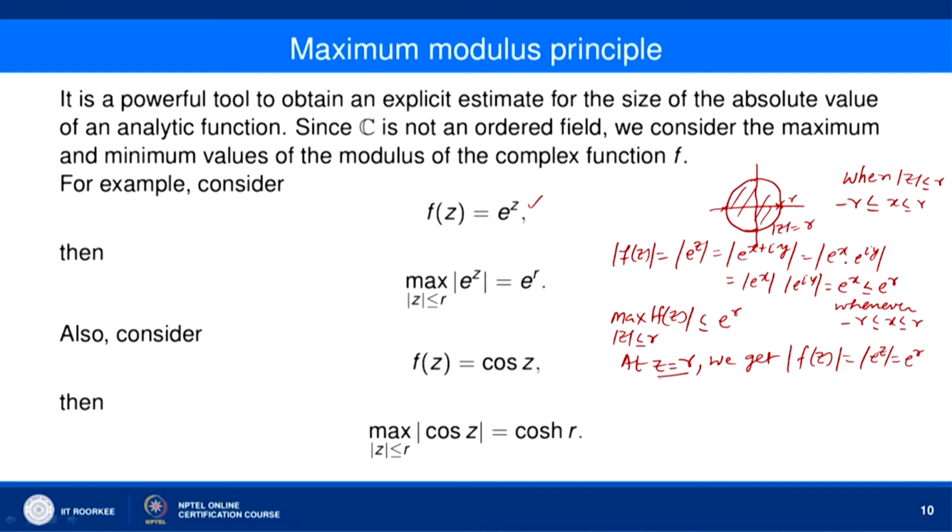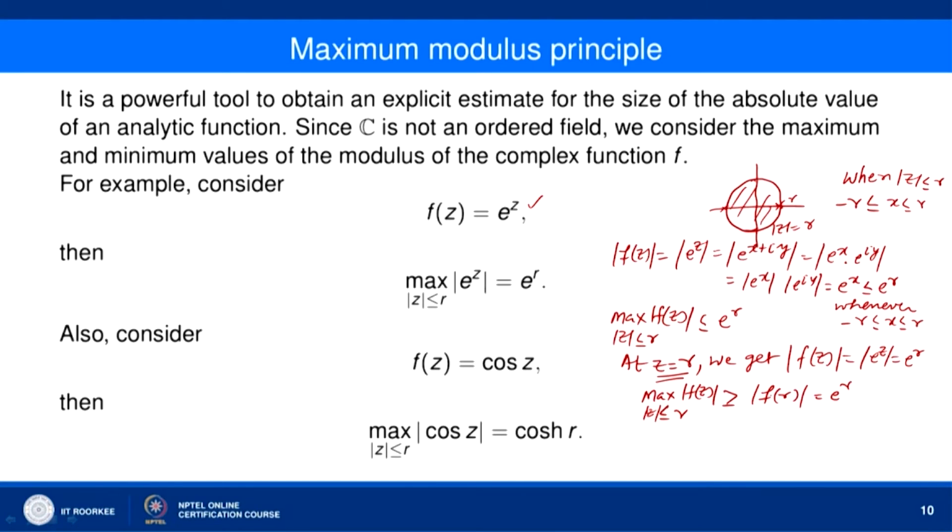So, there is a point z equal to r where mod of f(z) becomes e to the power r. So, the maximum value of mod of f(z) when mod of z is less than or equal to r is definitely greater than or equal to mod of f(r), and mod of f(r) is e to the power r.